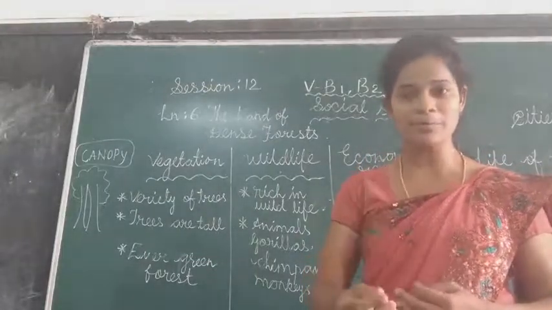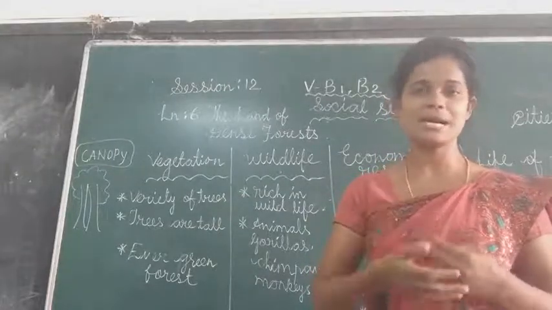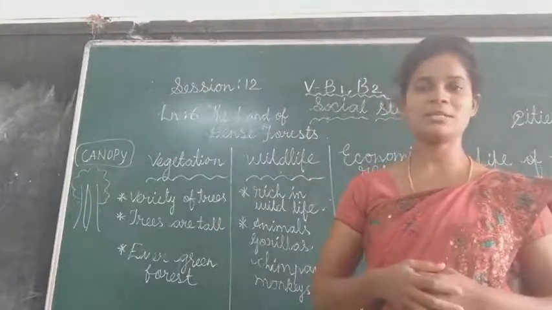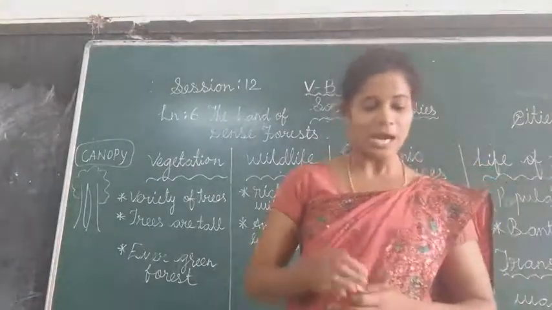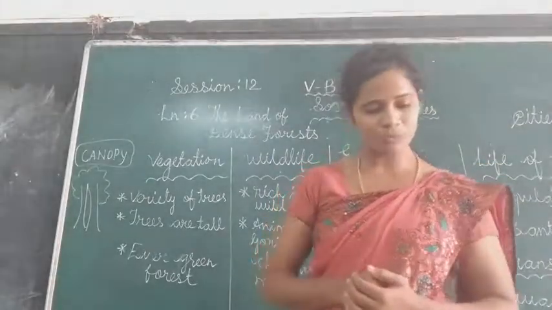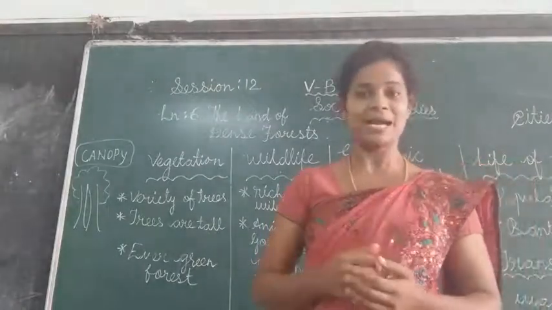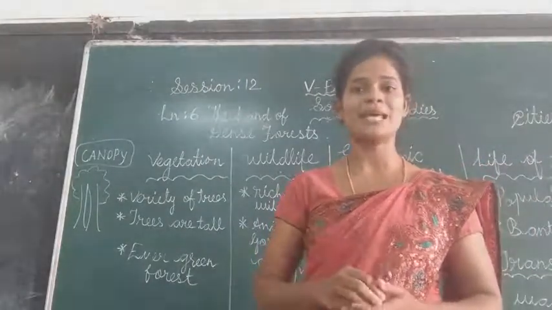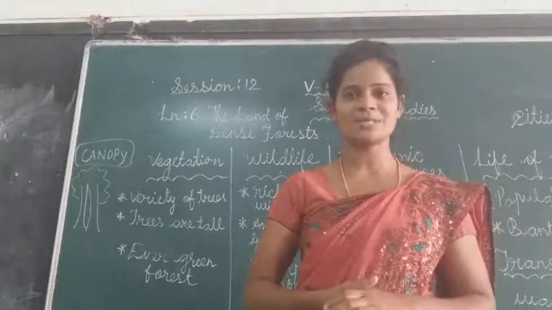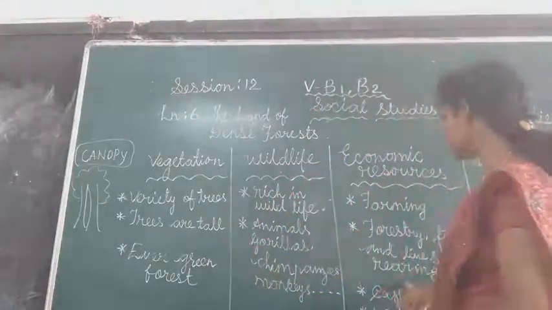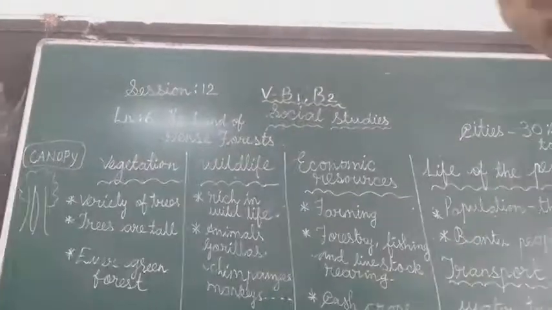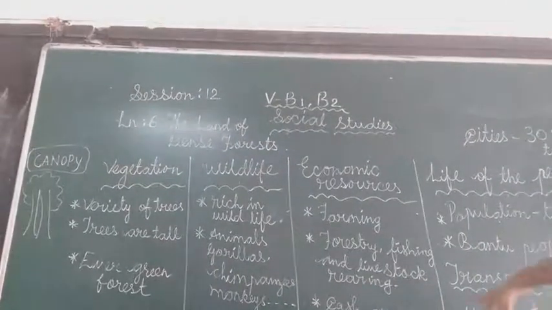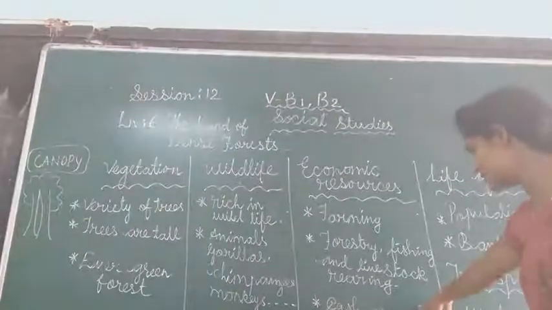By doing farming, what happens? They earn money. This is useful for their economic purpose. And they also grow crops, cash crops. Have you ever heard about cash crops? Cash crops means, what is this?